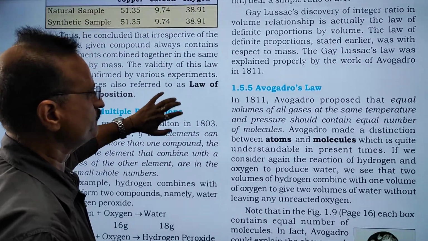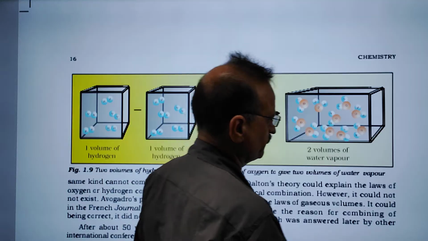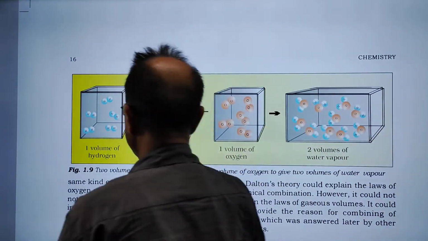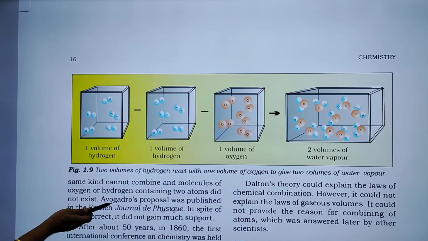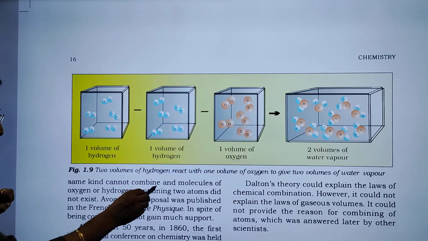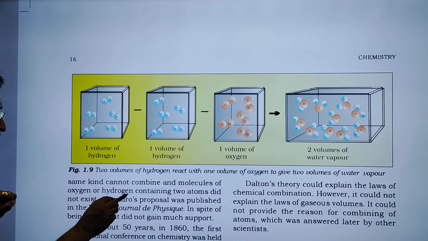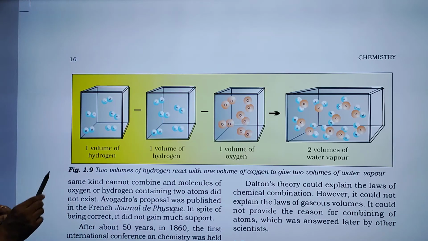Let's see what Dalton and others explain. This is the figure. Same kind cannot combine, and molecules of oxygen or hydrogen containing 2 atoms did not exist.